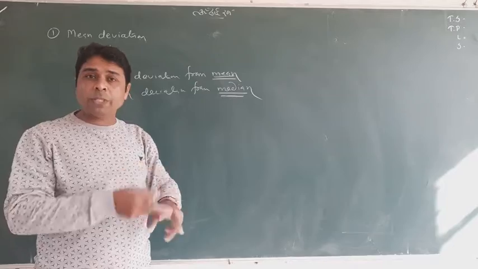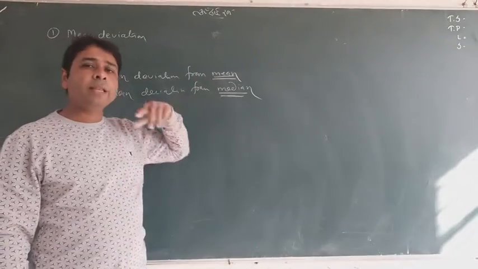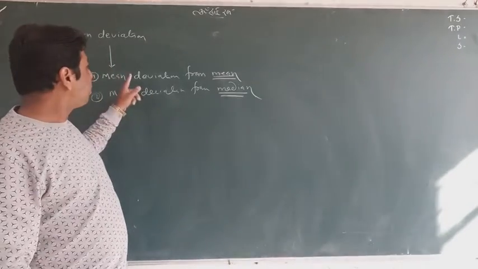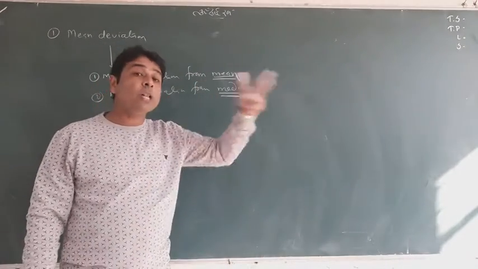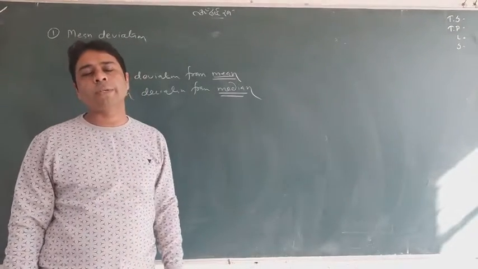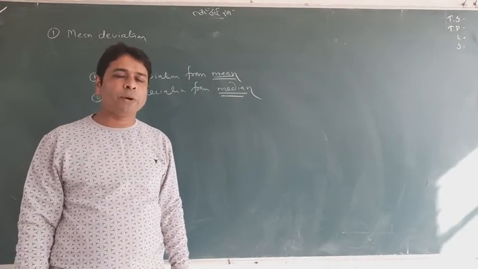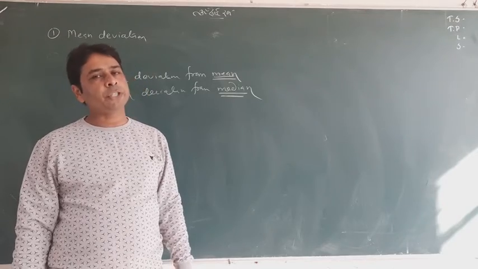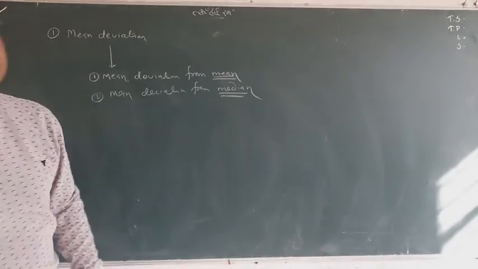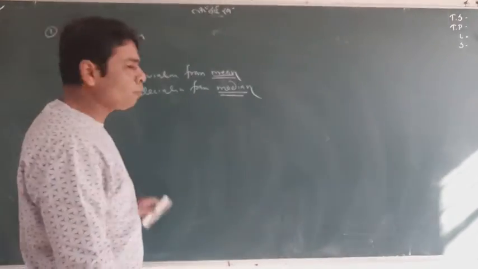We will see the mean deviation from mean for all three sequences, then mean deviation from median for all three sequences. So there will be 6 types of questions for mean deviation, and afterward is standard deviation. We will look at that in the next exercise. So don't worry about that.